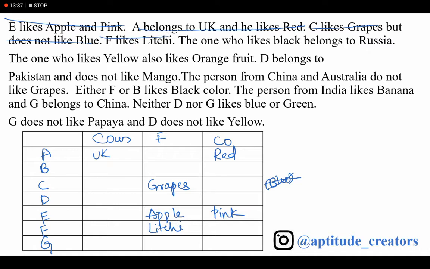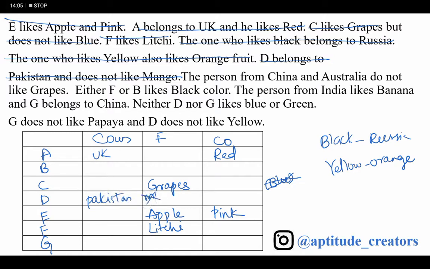The one who likes black belongs to Russia. The one who likes yellow likes orange fruit. D belongs to Pakistan and does not like mango.